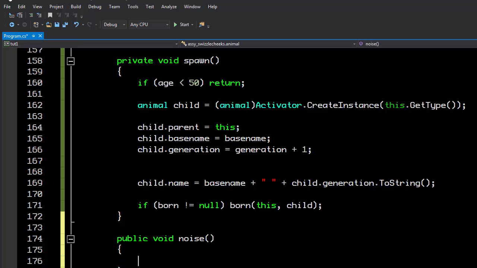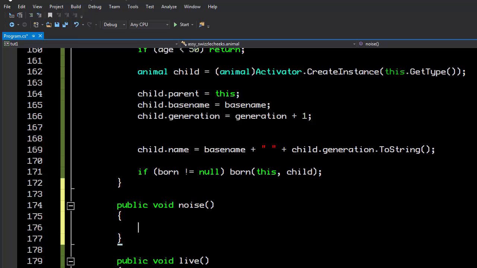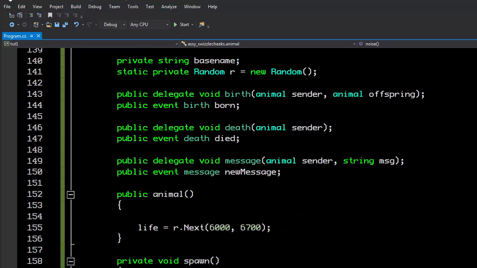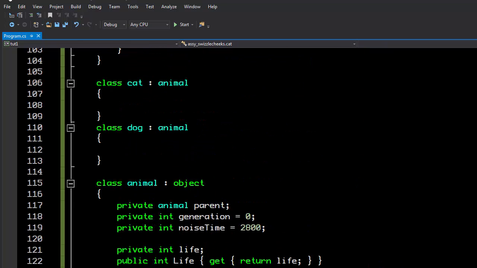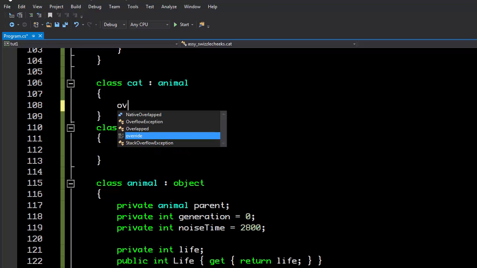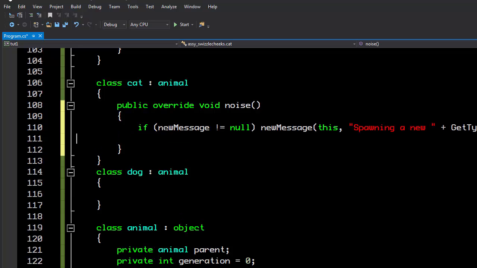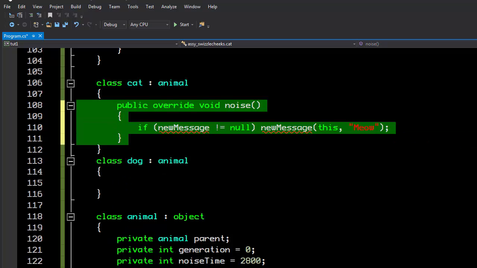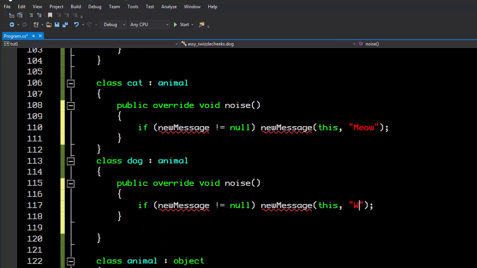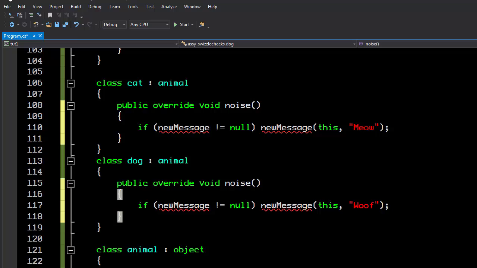But what noise does an animal make? Well, we don't know because we don't know what type of animal it is. So, interesting. Here's what we can do. Let's leave this noise function empty, but let's call it virtual. And what that allows us to do is now we can override it. So just like we overrode the toString when we first created the cat object way back when, we can now say override noise. And here we can just say, well, base.noise doesn't actually do anything. We can say, hey, meow. And likewise here, we can say, woof. Now the big problem is that these don't seem to have access to the new message event.